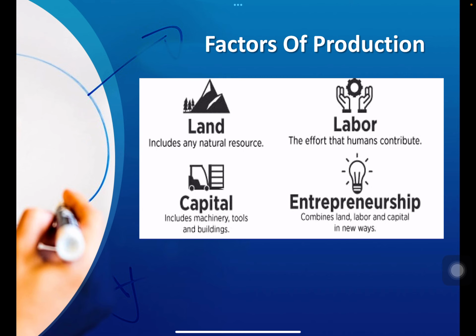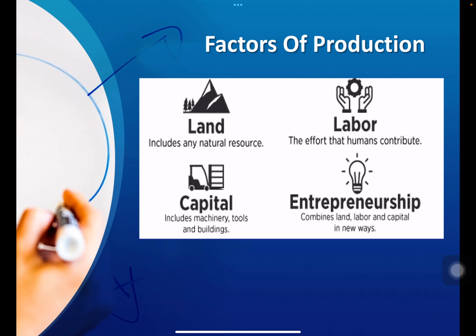Then we have the third category, that is capital. These are the man-made resources that can be used for further production. That includes machinery, tools, buildings, even the finance required to have that. Then we have the fourth category, that is entrepreneur or entrepreneurship or organization, that combines the other three factors, that are land, labor, and capital, in order to produce goods and services and earn some profit.